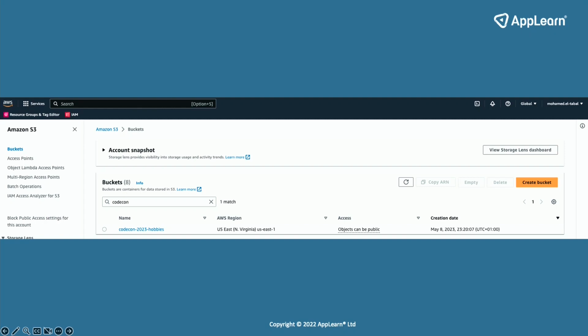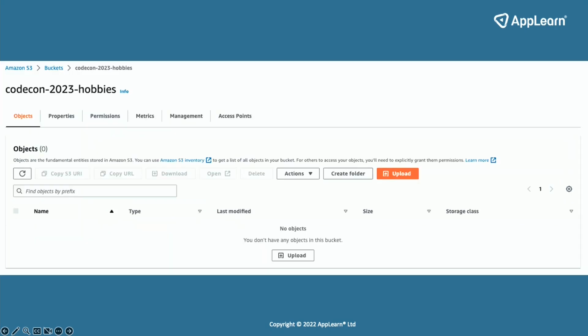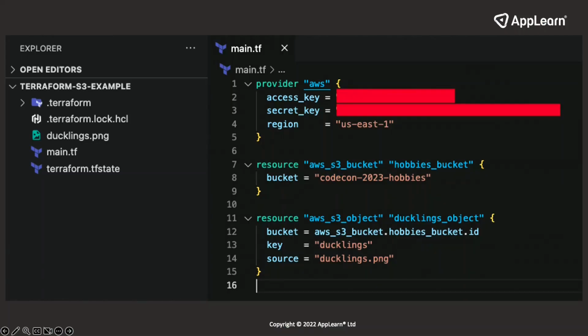I'm looking at my buckets, and I'm searching for CODECON, which is what I called my bucket. As you can see there, I've got one bucket. But when I enter this bucket, unfortunately, it doesn't have any ducks because I've not added any ducks yet. So it's quite empty. So let's get into that. Let's go back into the Terraform code and add our ducks.